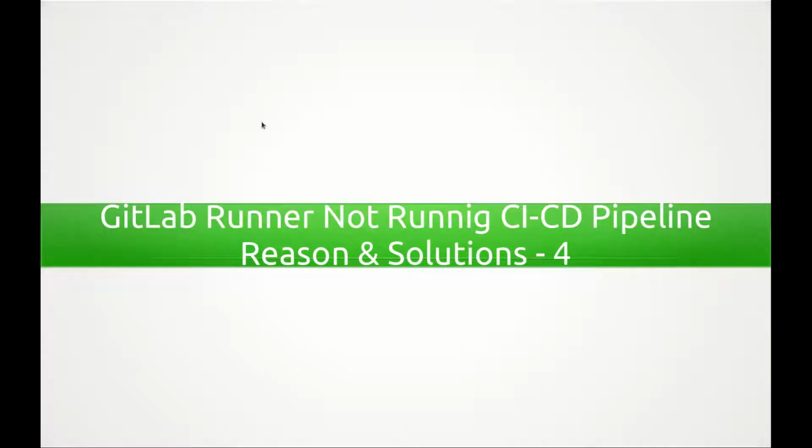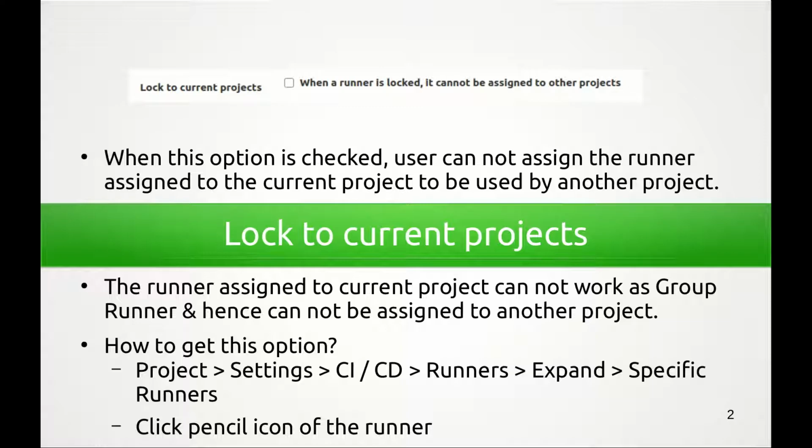Hello everyone. In today's session, we will see reason number 4 why a GitLab runner does not execute any particular CI/CD pipeline. Why a GitLab runner does not allow any job to be executed, and its solutions. So let's see that. The reason is the lock to current projects checkbox.